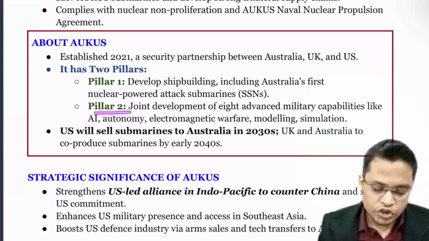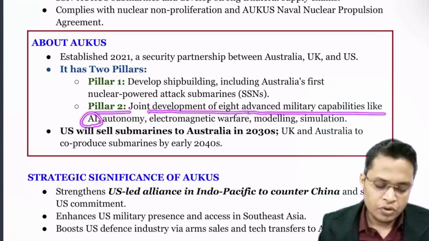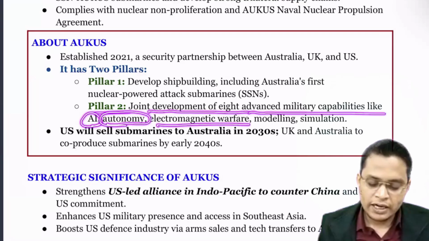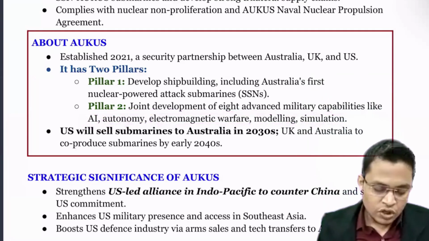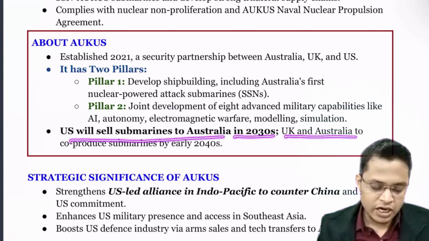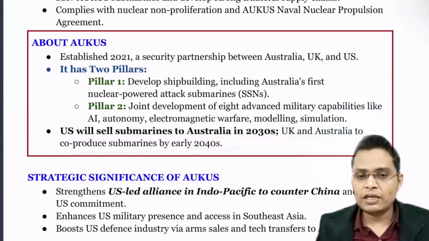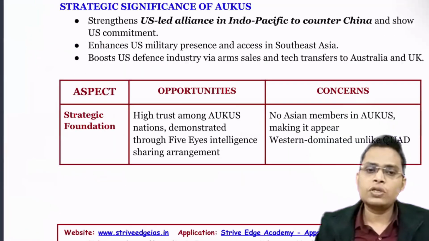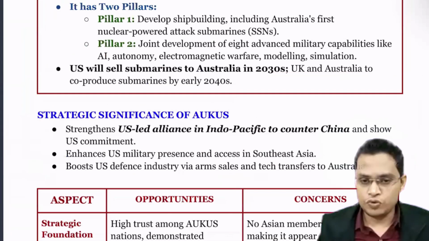The second pillar is joint development of advanced military capabilities like AI, autonomy, electromagnetic warfare, modeling and simulation, etc. The USA will sell submarines to Australia in 2030, and the UK and Australia will co-produce submarines by the early 2040s. So this is the main objective of AUKUS. They can ask in the examination about the core objectives of AUKUS.